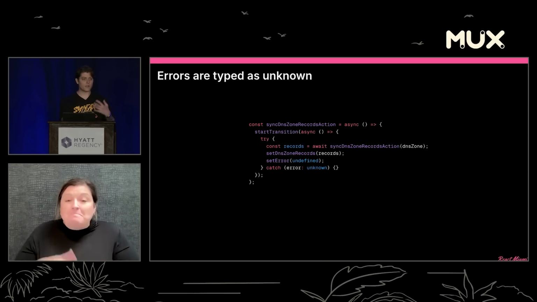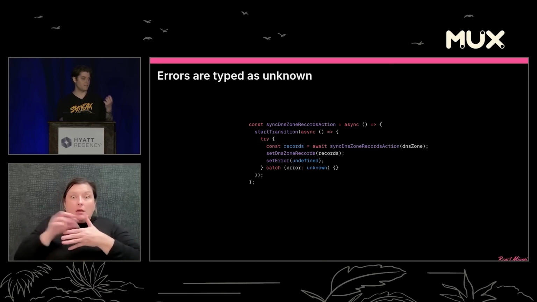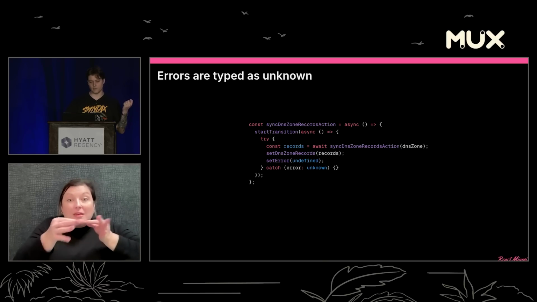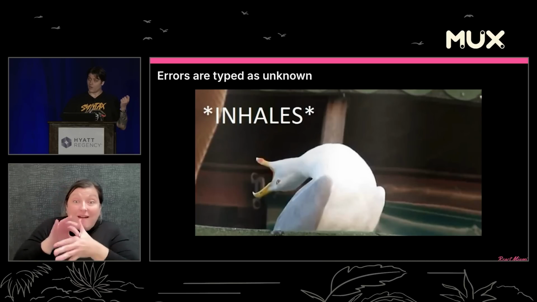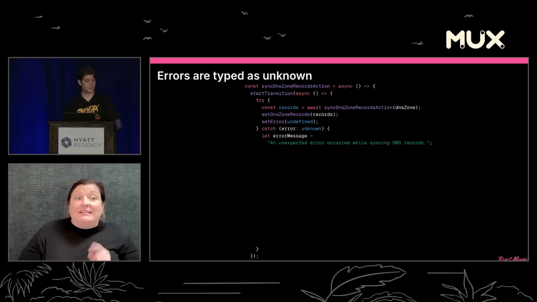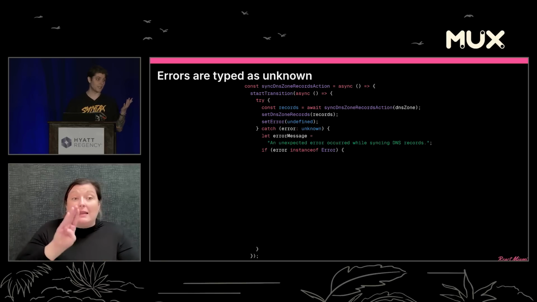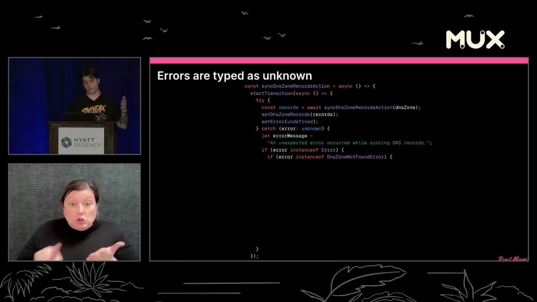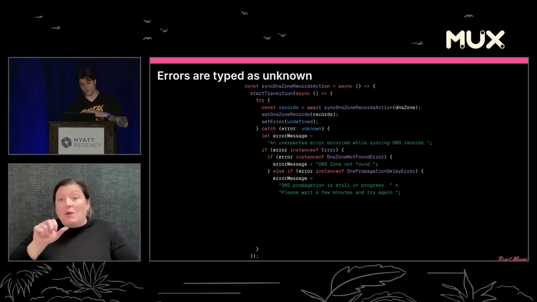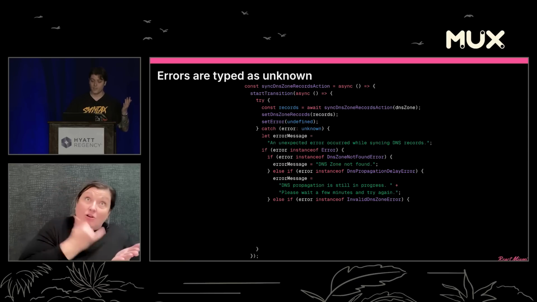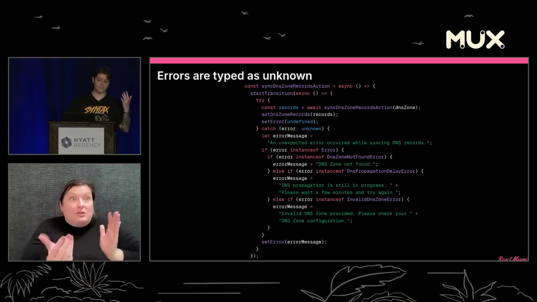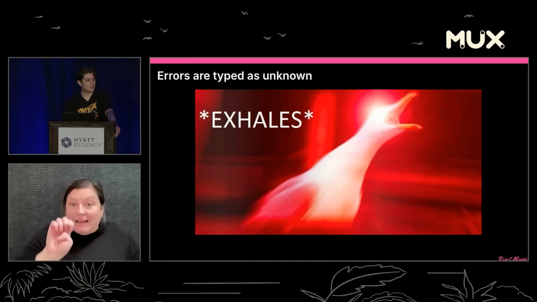So how do we get that context back? All that work we put into having really good errors with descriptive names that carry context and data with them. Well, prepare yourself. We're going to have to first set a base case message, and then we're going to check if it's an instance of Error. Then we're going to check if we have an instance of the DNS zone not found error. Then we'll update our error message, but we also have to check for our other instances. We'll update the error message there. Then we have to check for the other instance of. We'll update the error message again. Finally, we'll set it into state. Whew.